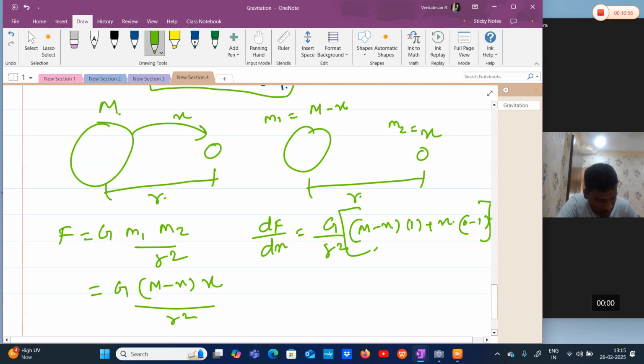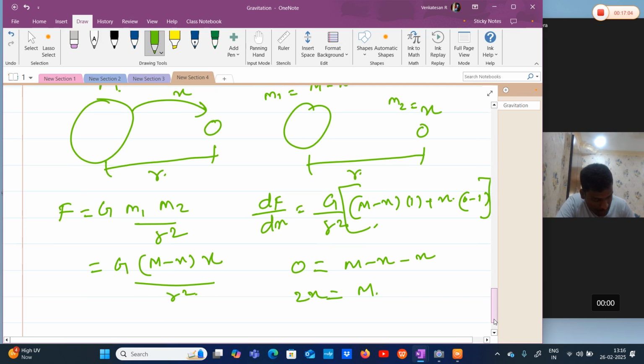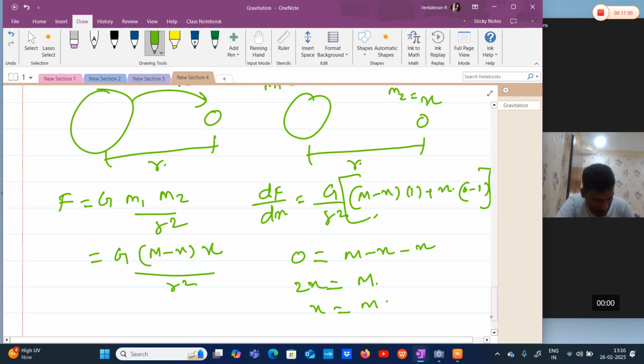When I equate it to 0, I am getting M minus 2x equal to 0, which means x is equal to M by 2. So the value of x here is M by 2, which means when we transfer 50% of mass, in this case, force between them is maximum.